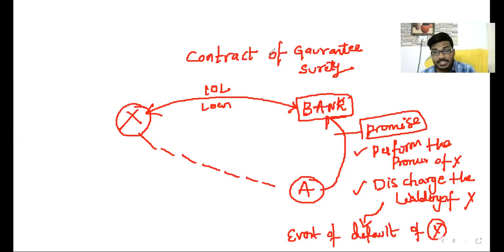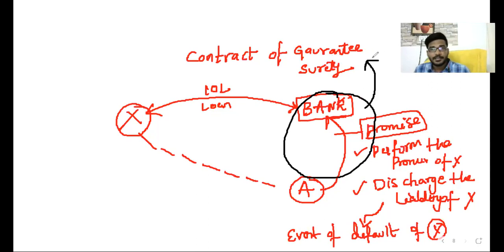Clear, sir? So this is called a contract of guarantee or contract of surety. What is a contract of guarantee? A contract of guarantee is a contract in which one person, Ambani, makes a promise to perform the promise or to discharge the liability of a third party in the event of his default.